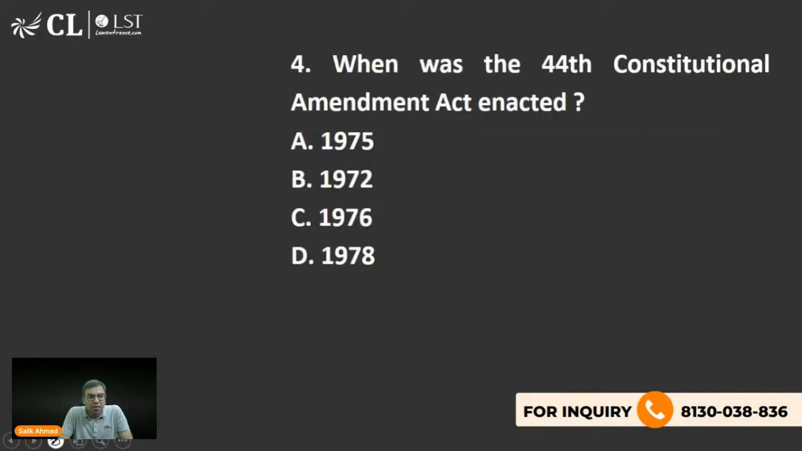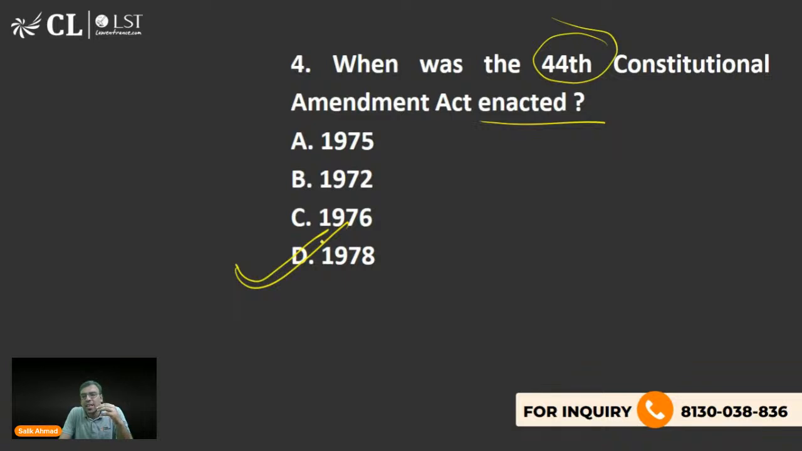When was the 44th Amendment Act enacted? 1975, 1972, 1976, 1978. What is the right answer? And it is for what purpose? क्या चीज से related था? कुछ idea दे सकते हैं? What was the background of it? Yes, Ayush, Nasha, you are right. The right answer is 1978.